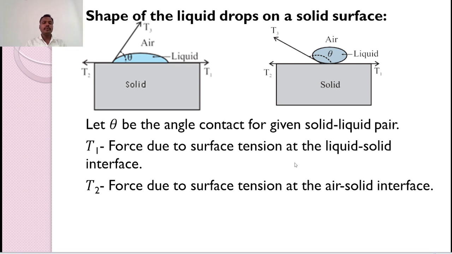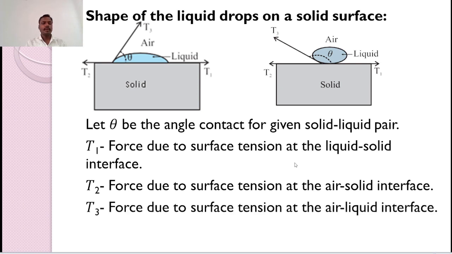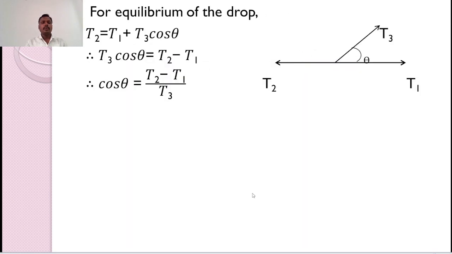Similarly, T2 be the force due to the surface tension at the air-solid interface. T3 be the force due to the surface tension at the air-liquid interface. So, we can write here for the equilibrium condition T2 is equal to T1 plus T3 cos theta.